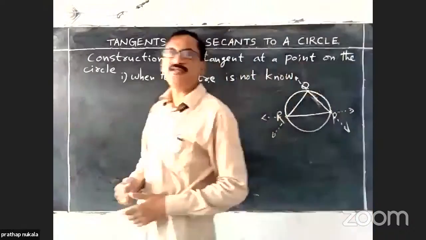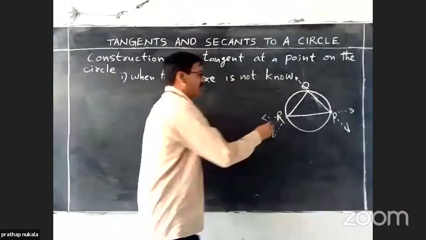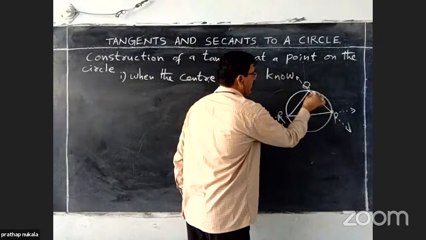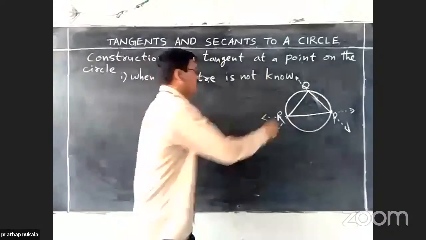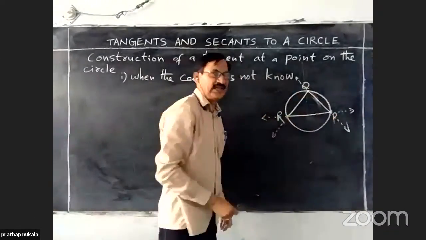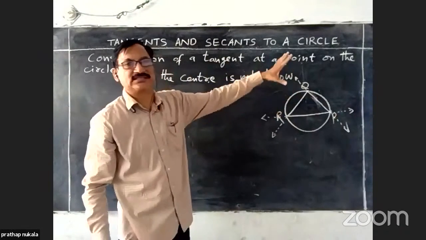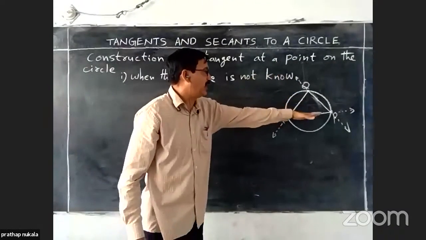Those are intersecting the circle. For example, the line PQ intersects the circle at two distinct points P and Q. Therefore, it is a secant. Next, QR is a secant. PR is a secant. The common portion of the three secants represents the triangle PQR.